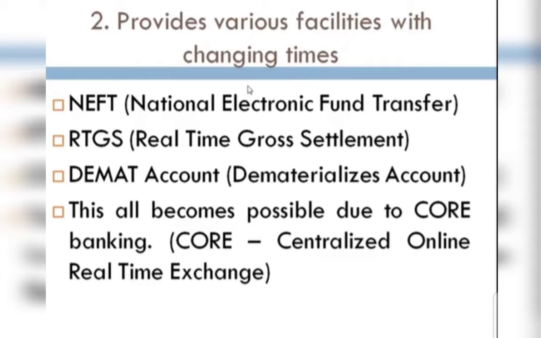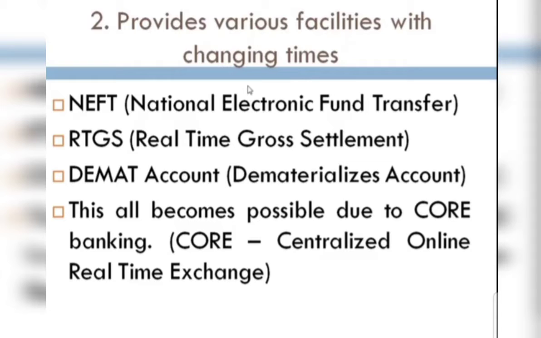The second one you can see on your screen is providing various facilities with the changing times. These are the facilities you can see on your screen. First one is NEFT, then RTGS, and the third is the Demat account. Now you can log in with your ID and password in this. As there is a continuous expansion and diversification of the functions, activities and services of the bank are expanding day by day.